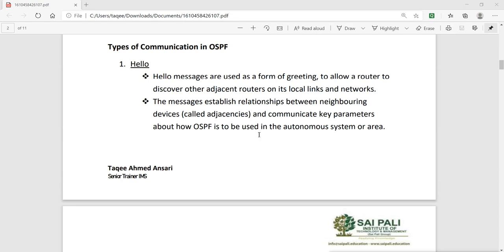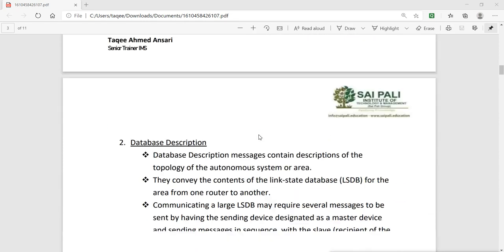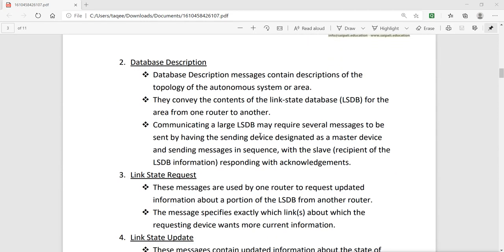Then there is another kind of communication between two OSPF routers. The first is what? The hello message. The second is what? The database description. These database description messages contain a description of the topology of the autonomous system or area. That means after creating the neighborship, they exchange their topology database to create the shortest path for the network.